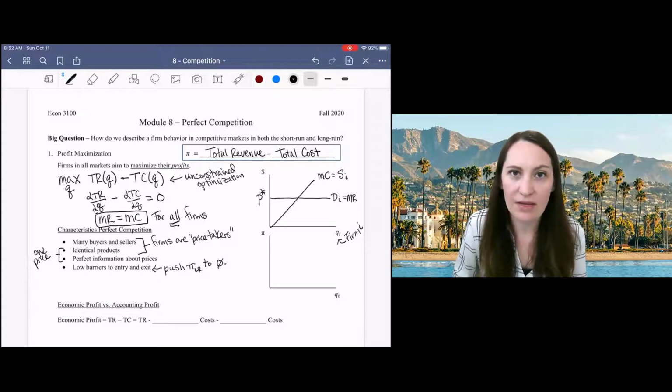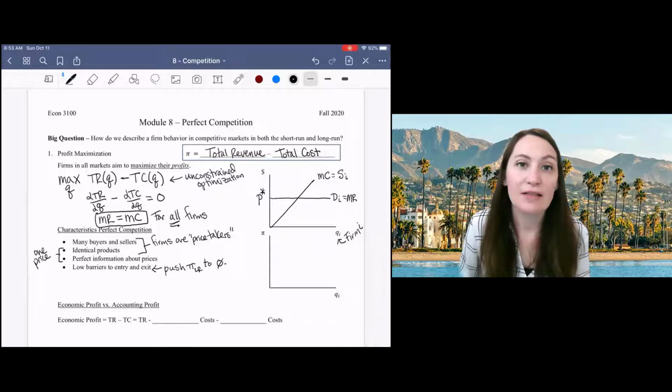And we can also think of that as demand. Consumers are willing to buy from me as long as my price is equal to the market price. As soon as I raise my price to $2.05 a pound, no one is going to buy from me. They're just going to buy from the farmer next door.